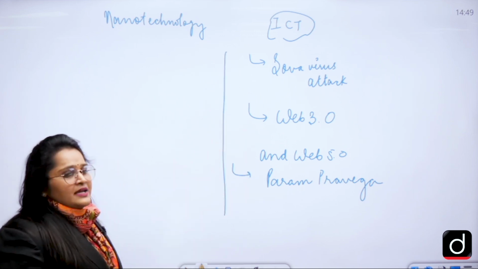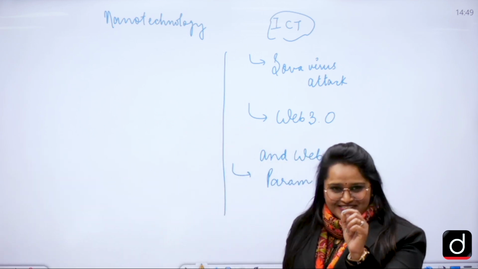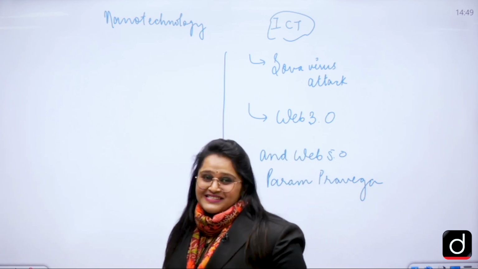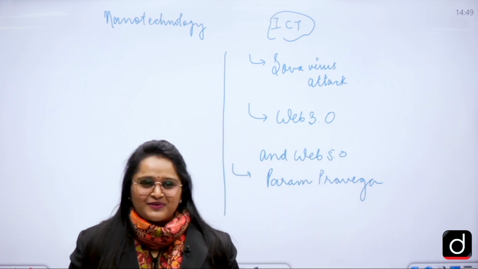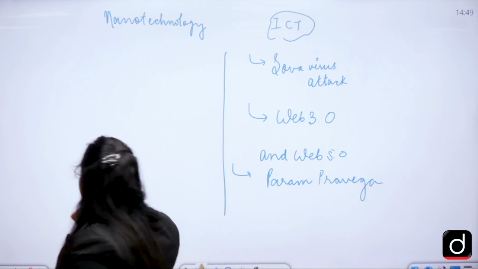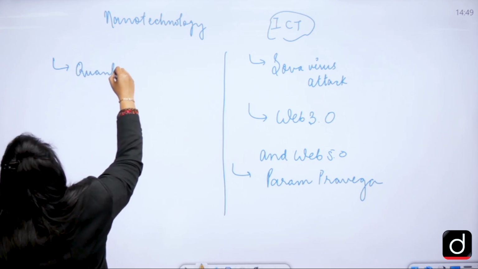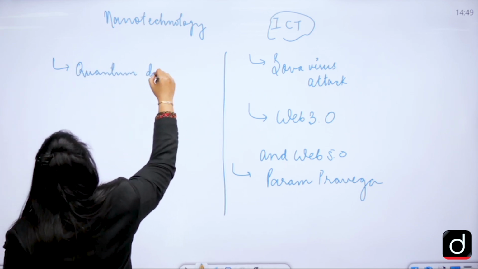Now, coming towards nanotechnology. Nano is what? Smallest, right? And again, UPSC has already asked questions related to nanotechnology. So if I talk about nanotechnology, what will we be covering? We will be covering the concept of quantum dot.